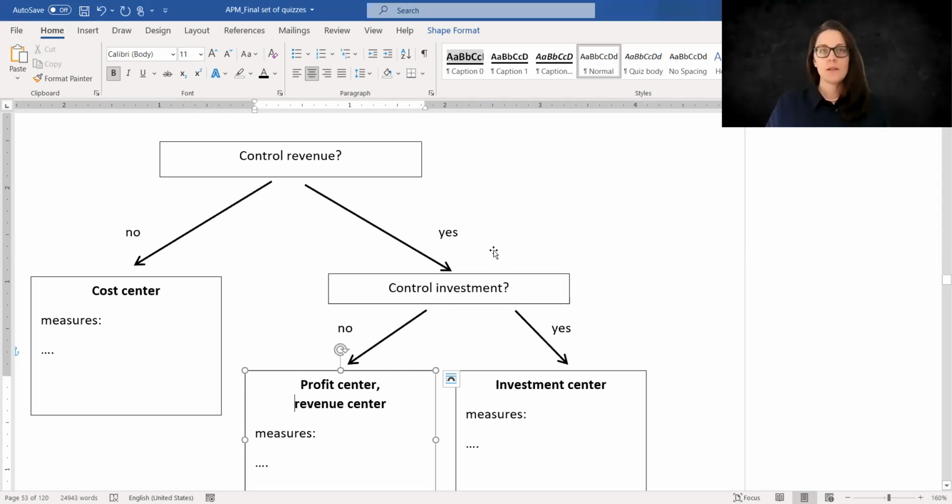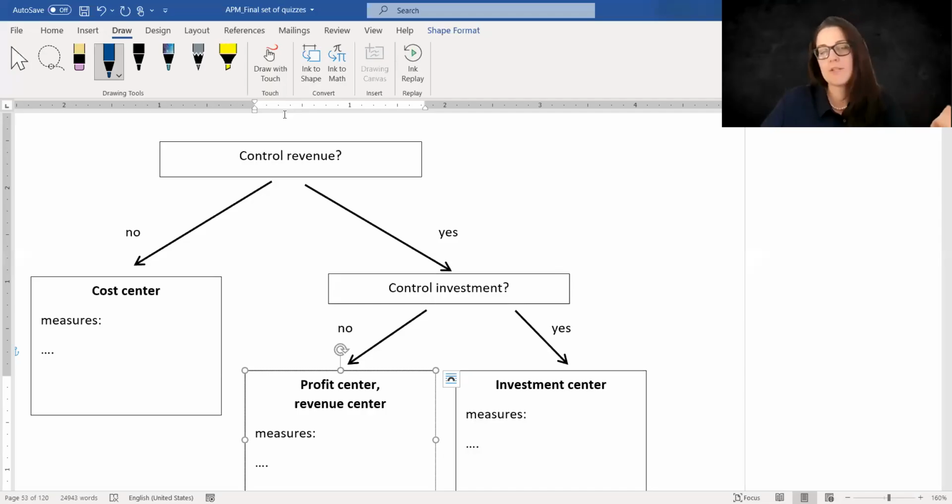Well, we will look at the center and try to think about whether they can control revenue or not. If they cannot control revenue, and this may happen if, for example, we have a production facility, and this production facility does not talk to clients, they cannot influence prices, they cannot influence quantities. As such, they do not control revenue, and they will be treated as cost centers.